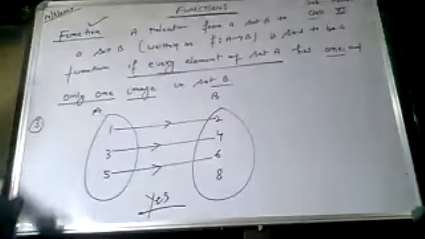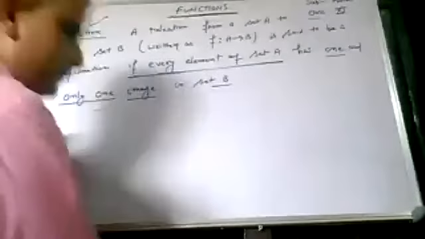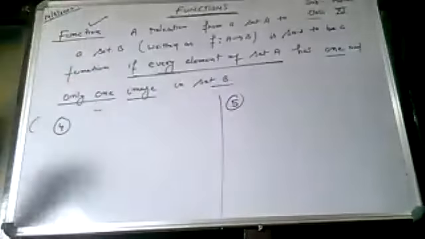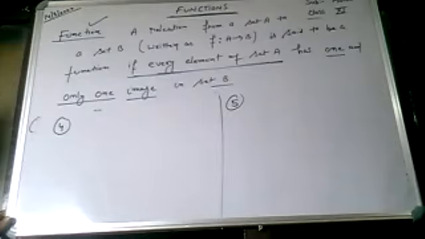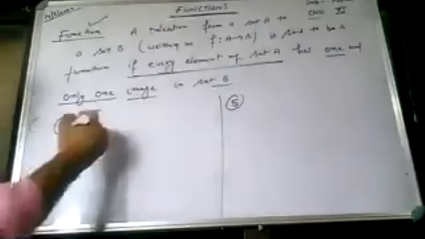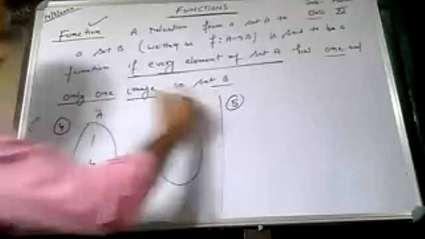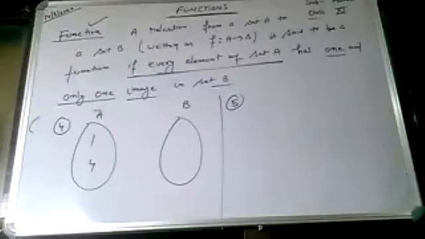So let me take one more example. Think, decide whether this is a function or not. I'm giving you two examples here. Little challenging now. The previous ones were simple. Suppose this is 1, 4. This is set A. Let me take set B as 2, 3, 5.